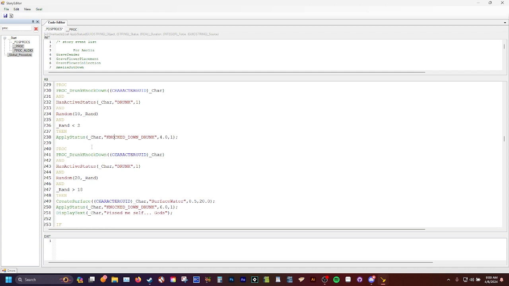And then there is another proc that'll fire at the same time or after this one. Basically the same kind of thing, and this time it'll grab a random number from 0 to 20, and if the random number is above 18, then you're going to create surface water of such and such size around the player or the character.